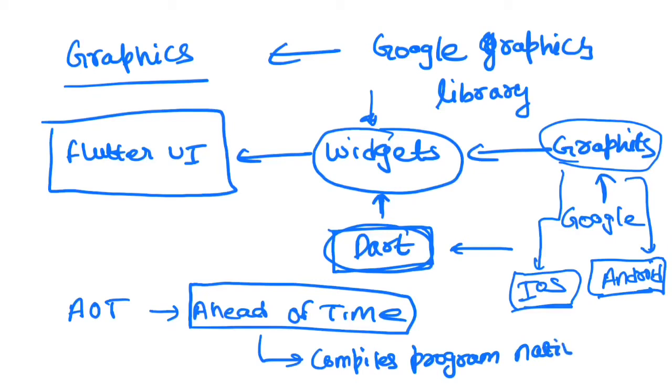It's not like when you open your app, at that time your programming language would be converted to native code. Your program would be converted to native code, which could be native to iOS or native to Android, ahead of time, before you render the UI.